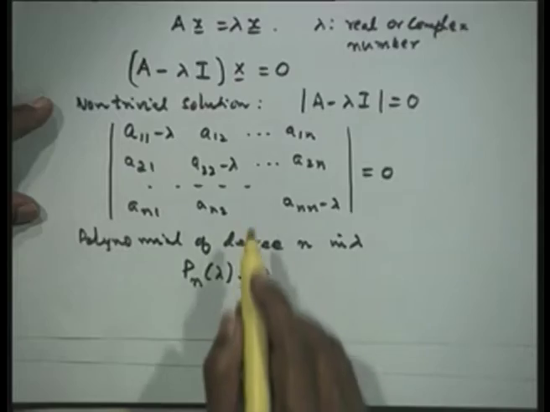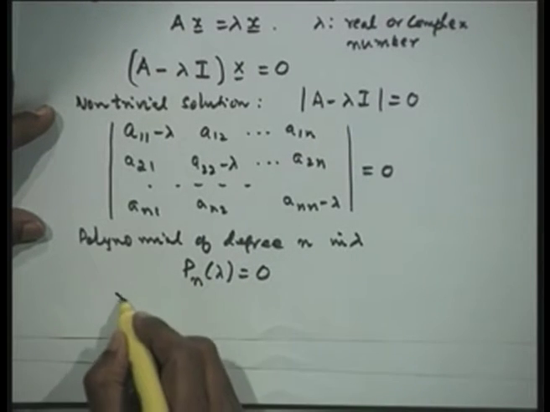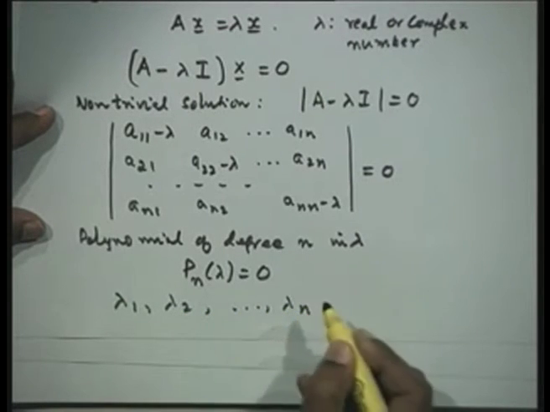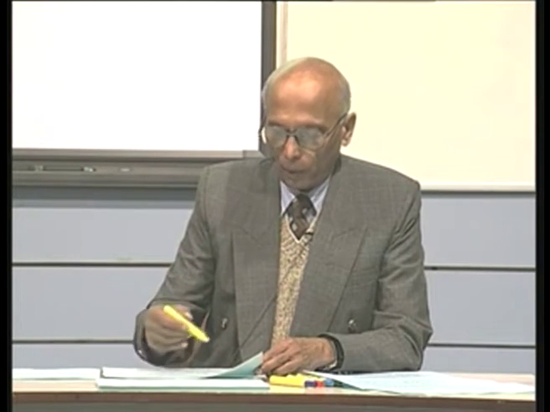Therefore, we shall use those methods for finding the roots of this polynomial of degree n. It has n roots, lambda 1, lambda 2, up to lambda n, which may be real and distinct, or complex, or a combination of real and complex. We shall also be interested, in a later lecture, in finding the eigenvalues of a given problem numerically.